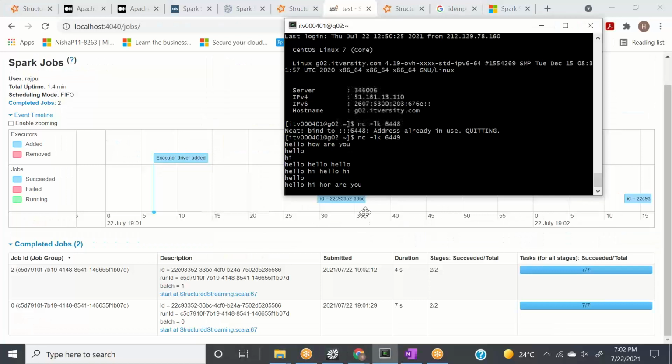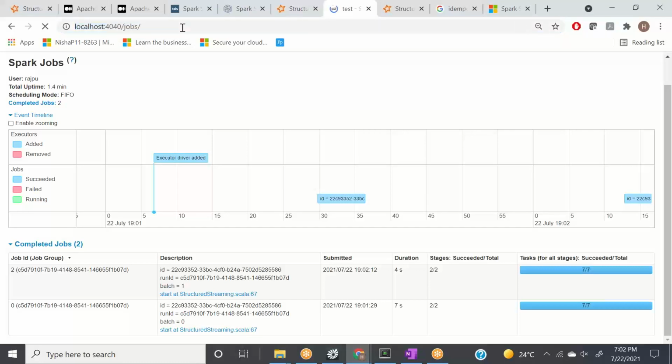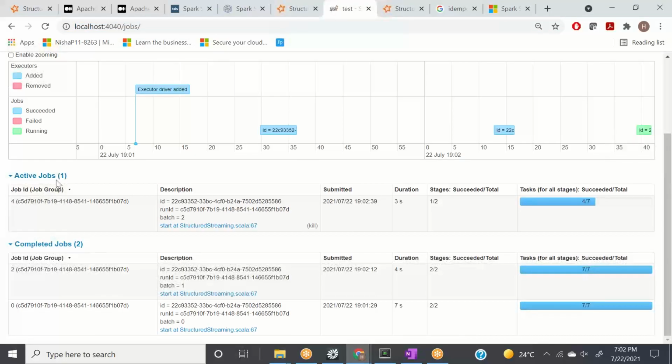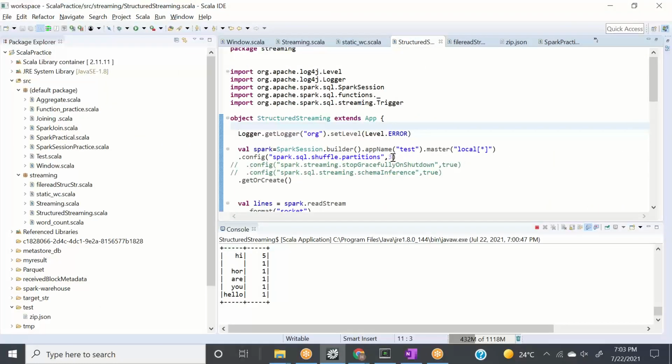Now let's say I enter one more input here: hi, hi, hi, hi. I enter it, and if I refresh this page, I will see one more active job. So it means for each input, each micro batch, it is creating one new job for us in the Spark UI. And after shuffling, since we are using the group by clause, it is creating 3 new partitions because I gave 3 partitions here. Okay, that makes sense.